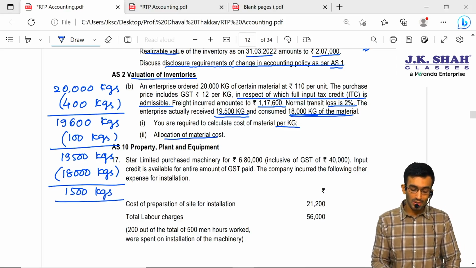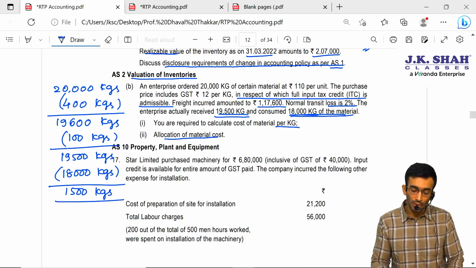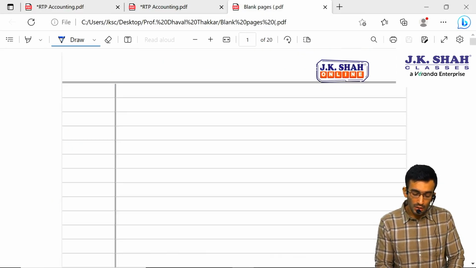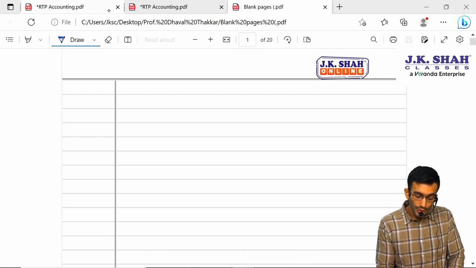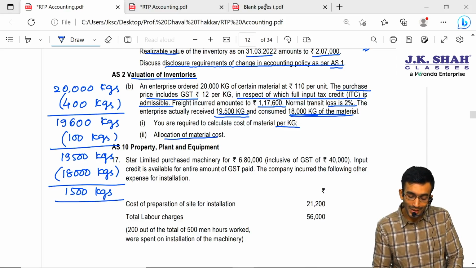If you are able to understand this calculation with respect to kgs, we will see it in detail in terms of amount. Let us see the calculation here. First of all, we will write the purchase price. It is 110 per unit, which includes GST of 12. So 110 minus 12 rupees, we have to deduct this GST because they are saying the purchase price includes GST of 12 per kg.